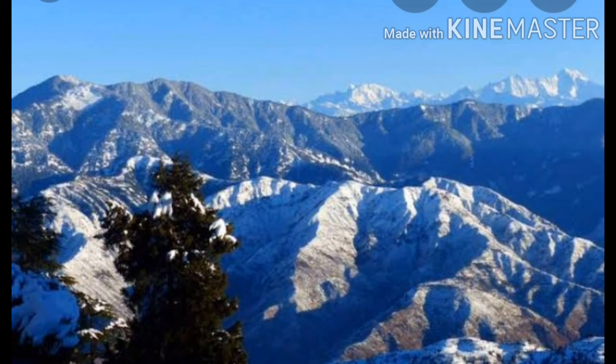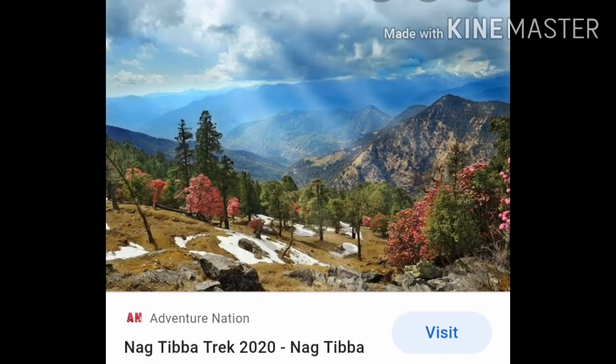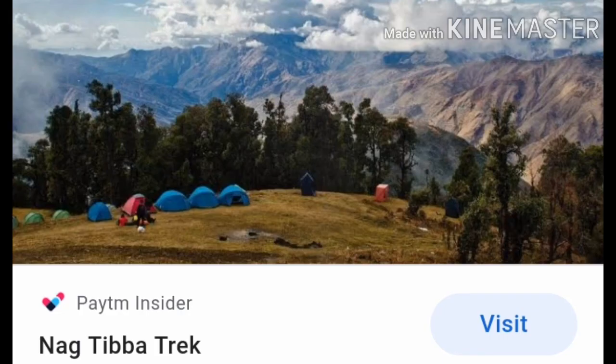With a width ranging from 80 to 100 kilometers. So what is the width of it? 80 to 100 kilometers. This range includes mountain ranges. Now here also mountain ranges are there. What is the name of those ranges? So Pir Panjal, Mahabharat, Nagtiba, etc. These names also you have to remember. Pir Panjal, Mahabharat and Nagtiba.